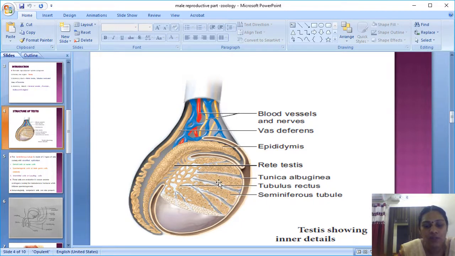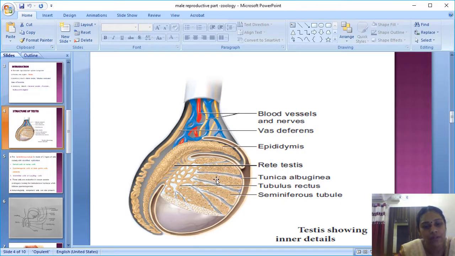So the single unit of the testis is the seminiferous tubule. The seminiferous tubules are collectively called lobules, and the tunica albuginea is divided into 200 to 250 lobules.